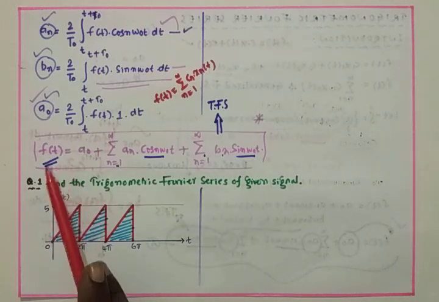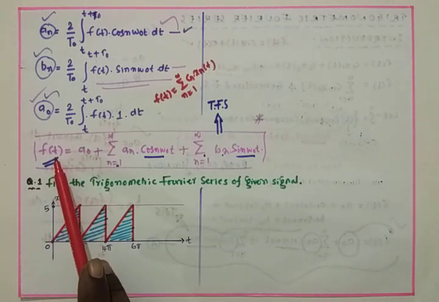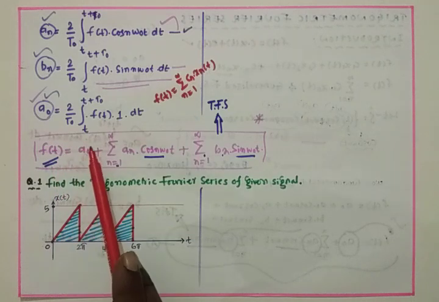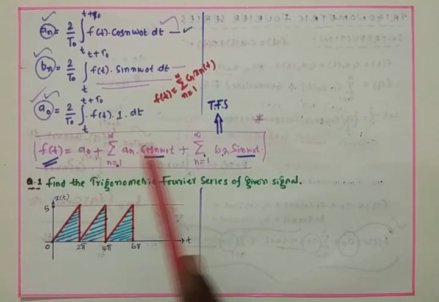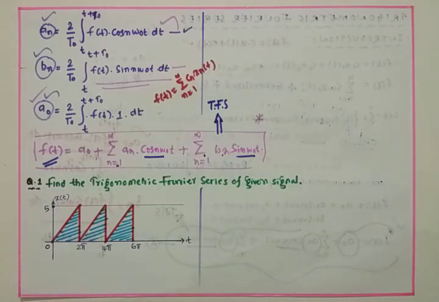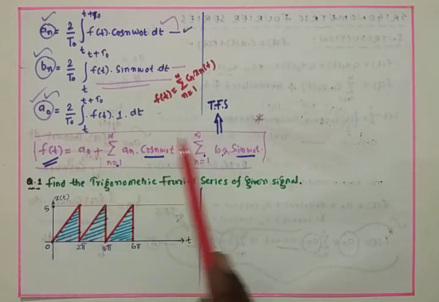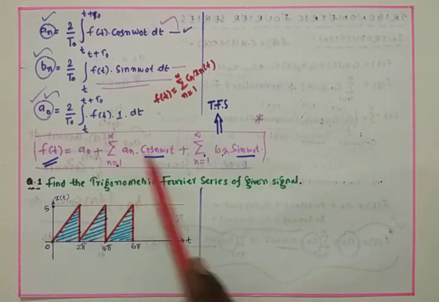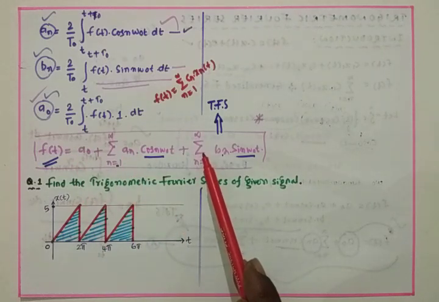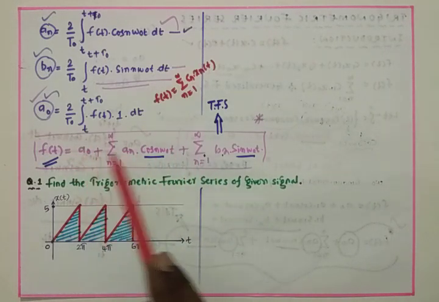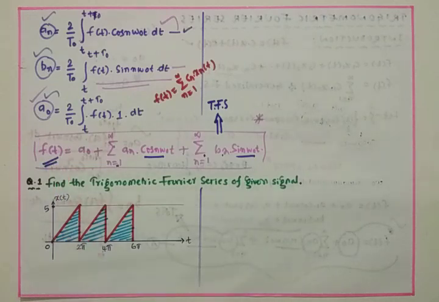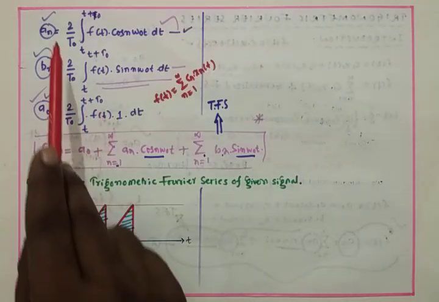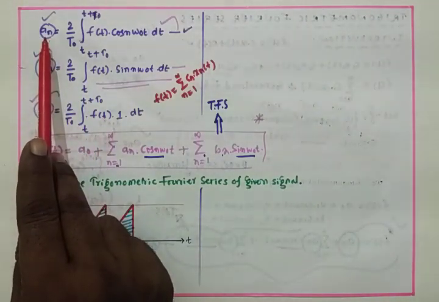To have the trigonometric Fourier series f of t, we must know a naught, an and bn. By substituting those a naught, an and bn, we can simply have f of t.